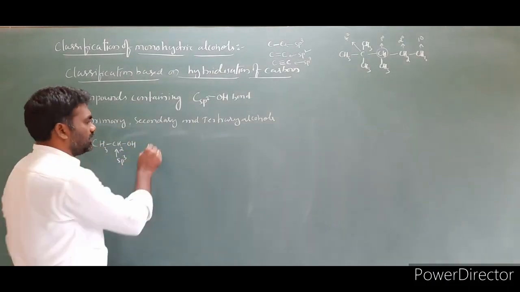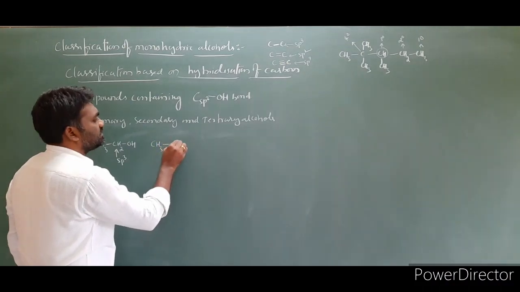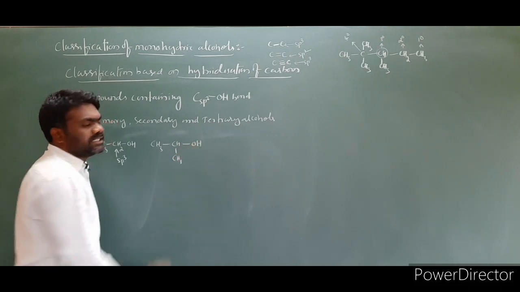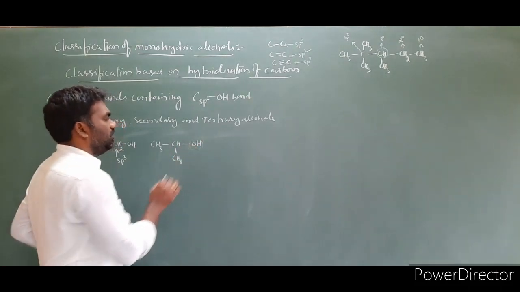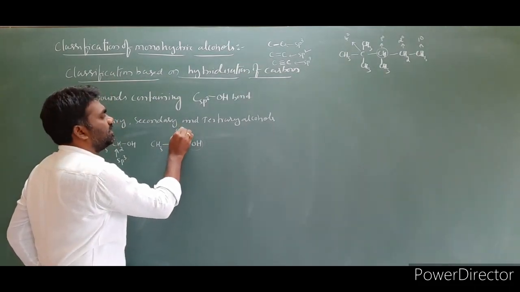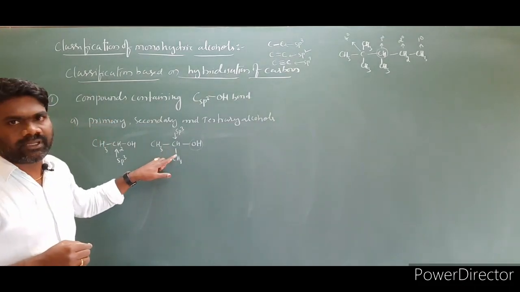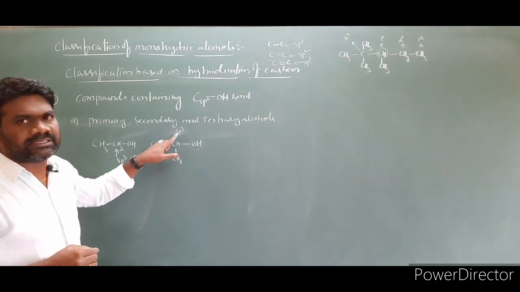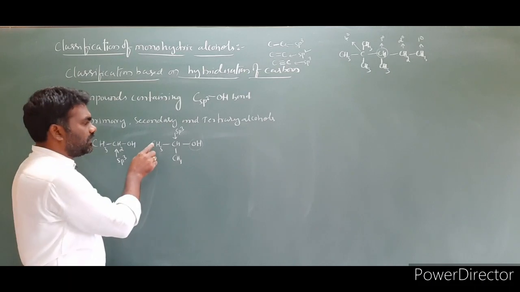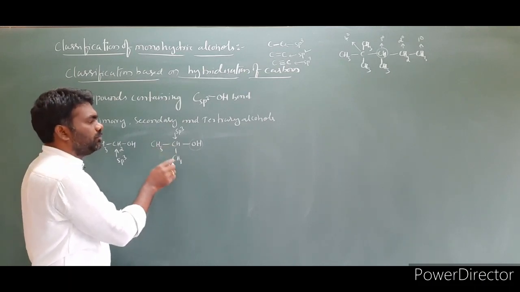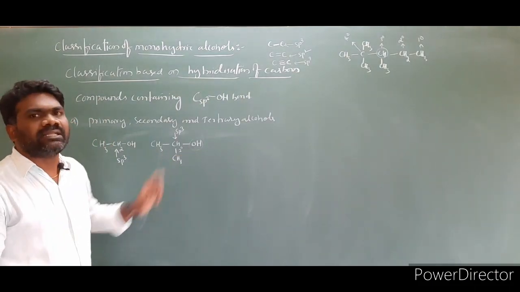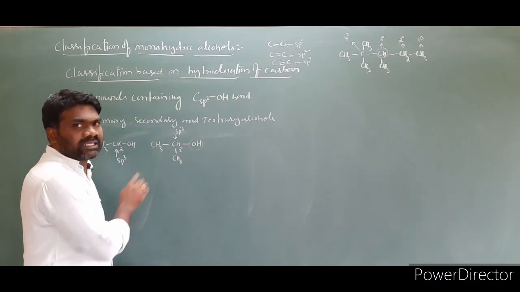Now coming to the secondary alcohol, I am taking CH3, CH, CH3, with OH. In this molecule, the OH group is attached to one carbon. We have to check the hybridization of this carbon. It is sp3 because both are single bonds. Clear? This carbon is attached directly to how many carbons? 1, 2. It is attached directly to 2 other carbons. This is a secondary carbon, so this is a secondary alcohol. This is primary, this is a secondary alcohol.